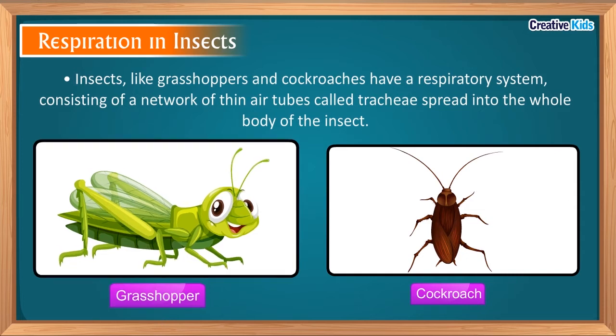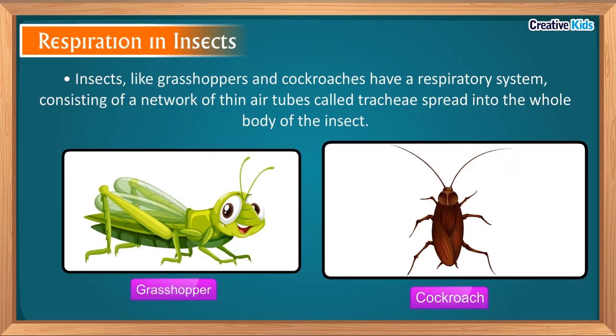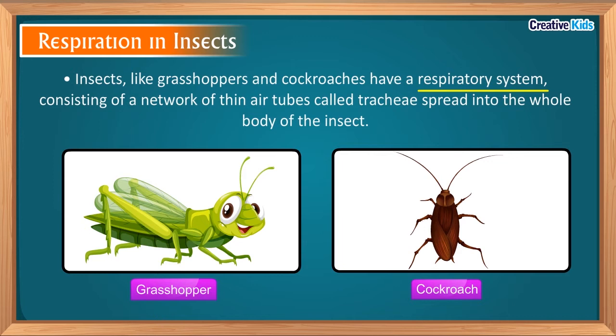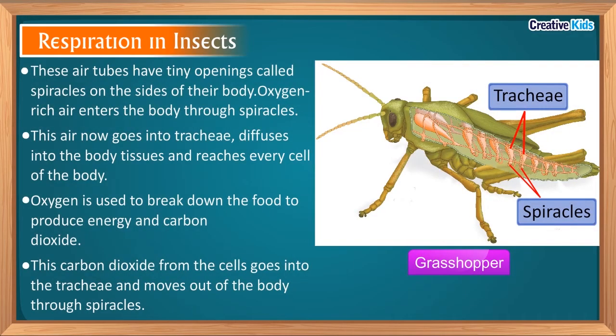Insects like grasshoppers and cockroaches have a respiratory system. And this respiratory system is a network of thin air tubes called tracheae. These thin tubes are present all over the body of the insects. These air tubes have tiny openings on the sides of the body of the insects. And these tiny openings are called spiracles.